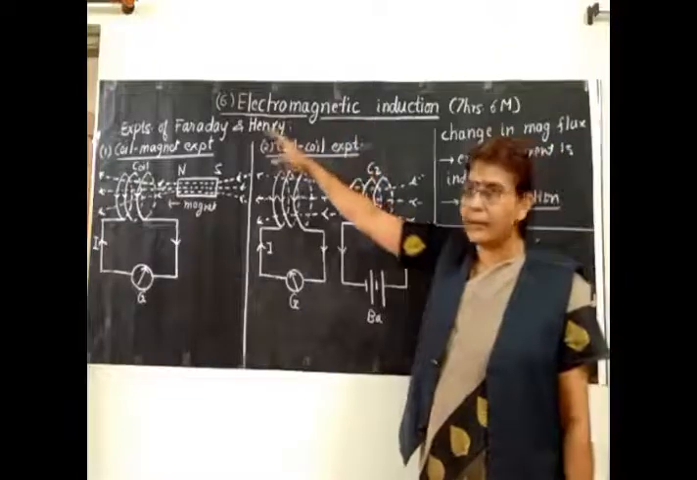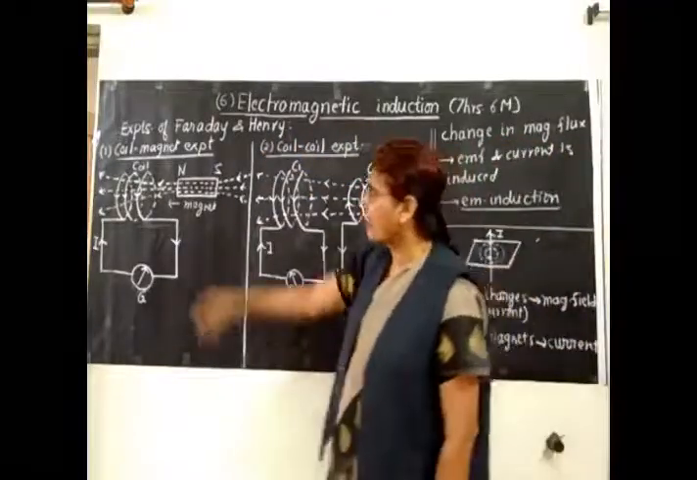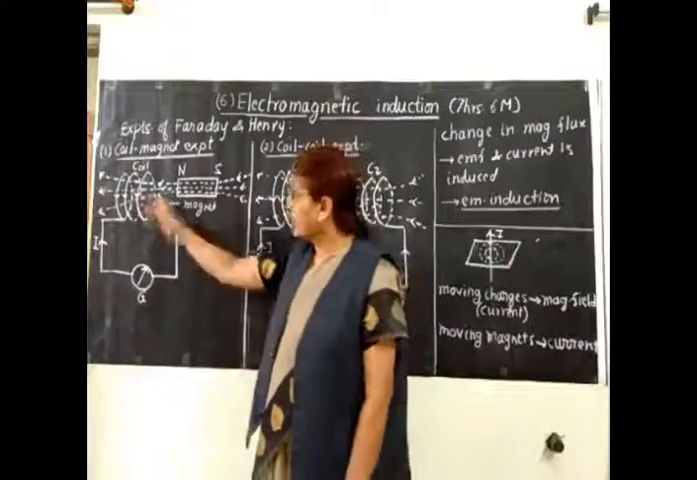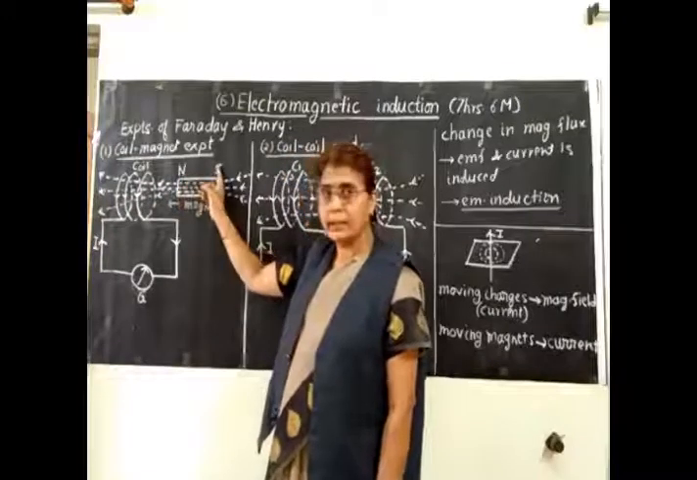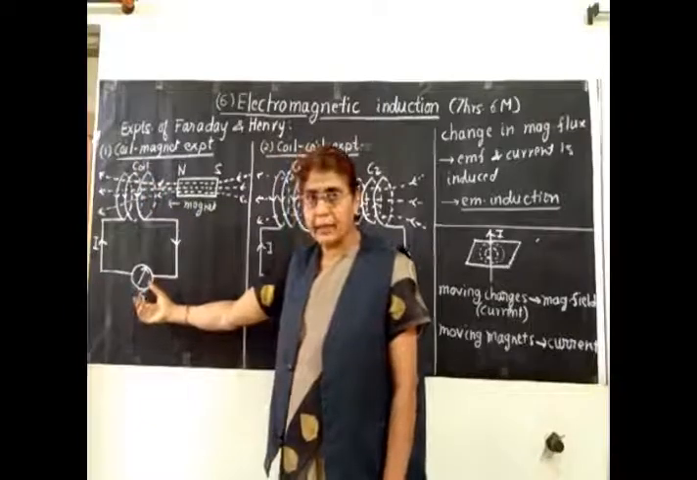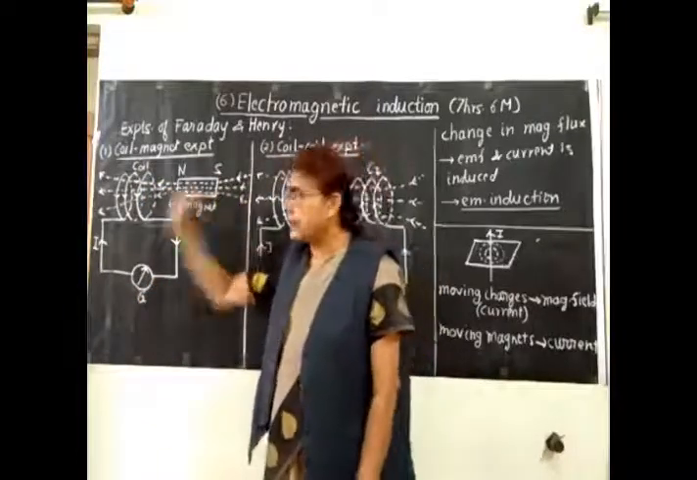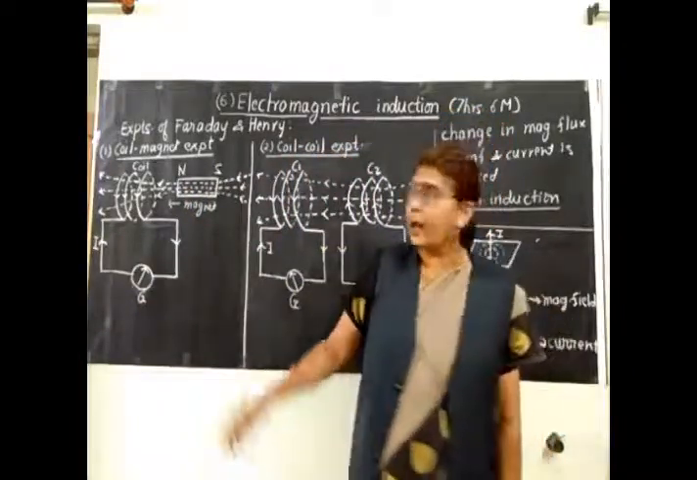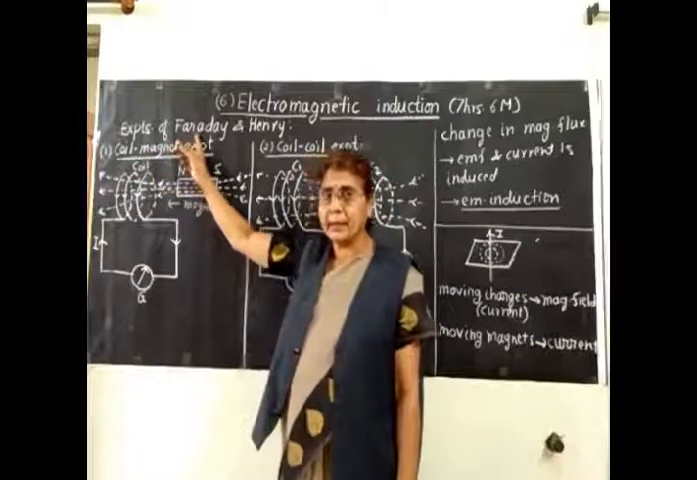So what is the coil magnet experiment? You can see the figure for that. This is a coil. We have a magnet here, north pole and south pole. Now this coil is connected to a galvanometer, G. This is a magnet placed near the coil. Because we are using a coil and a magnet, we call this experiment the coil magnet experiment.